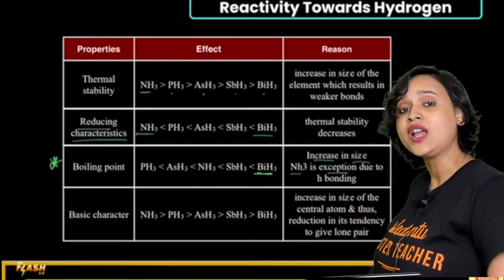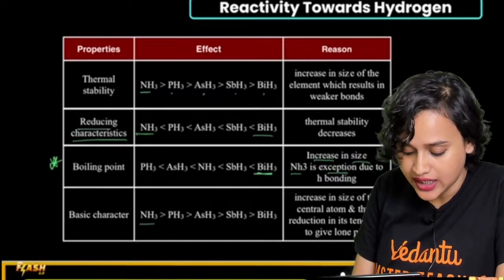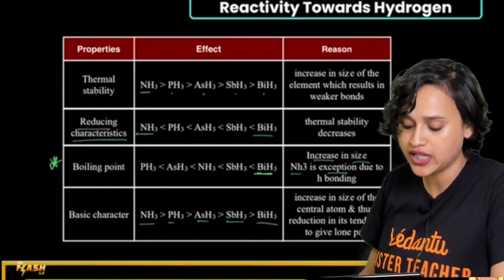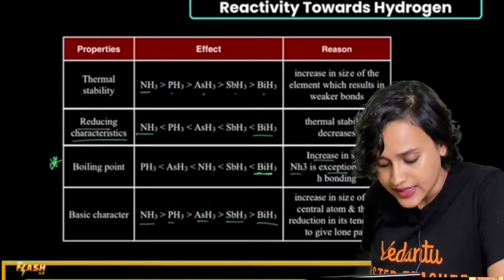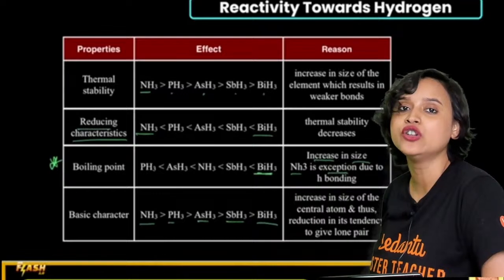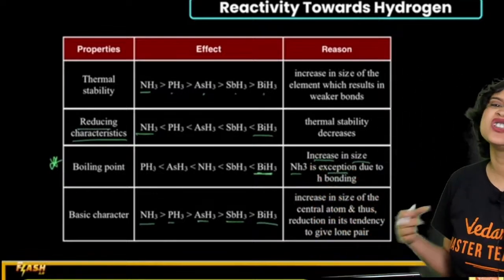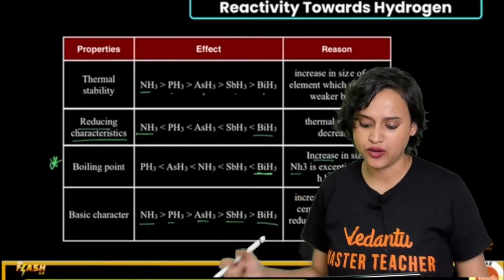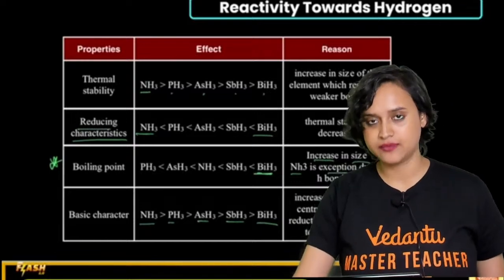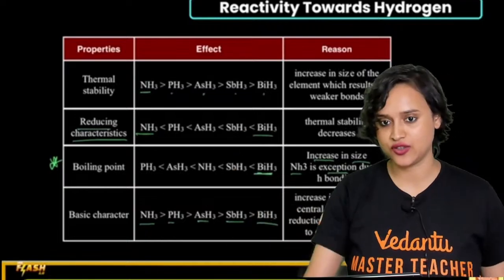Then we go to basic character. In basic character, once again NH3 has the highest basic character, then PH3, then AsH3, then SbH3, and then BiH3. Why so? Because of the increase in the size of the central atom and thus a reduction in its tendency to give a lone pair. Now that the size has increased, it does not want to give away its lone pair. So the basic character decreases as you go down the group.